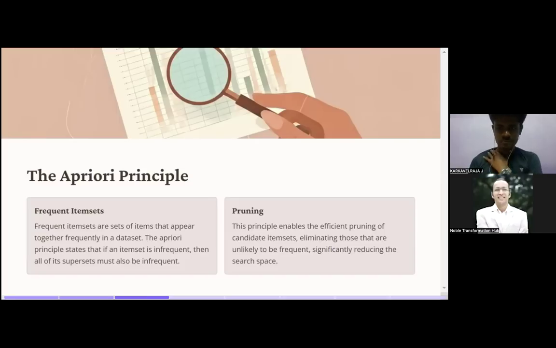Yeah, guys. So that is our output, pruning. Yeah, sir, is there anything else that you need to add on it? Yeah, guys. So this is all about the apriori algorithm principles. As sir explained, both the frequent items and the pruning. Let's move on to the next slide.